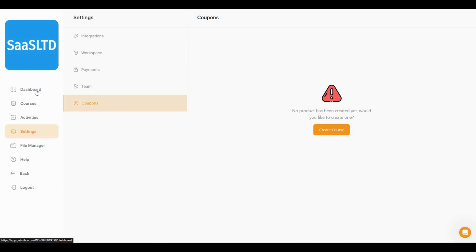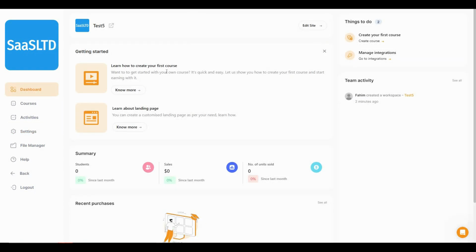So once again, let's go back to the dashboard, and then from here you can create your first course. You can create the landing page from this option. You can see all your activity, including the activities of your team members from here.